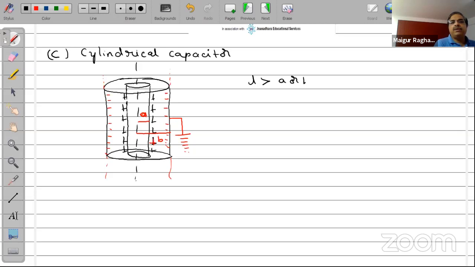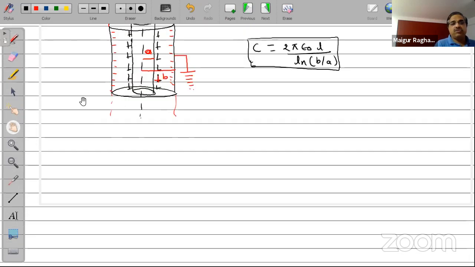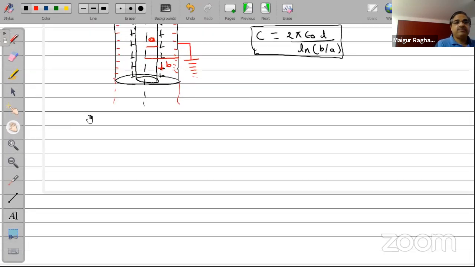In such a case, you can show that capacitance will be equal to 2 pi epsilon naught L divided by ln B by A. This is the expression for the cylindrical capacitor. This also will be an important idea. You will actually see this at a little higher level. NCERT book doesn't give you this, but sometimes they still ask it in the mains examination. So better be careful about it.